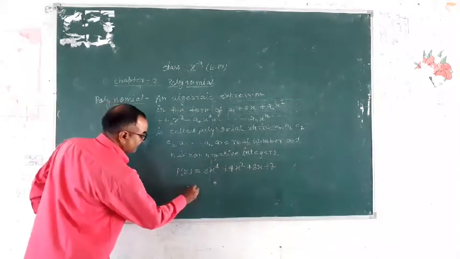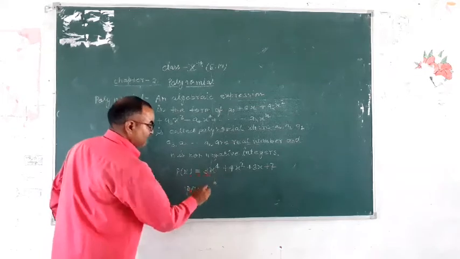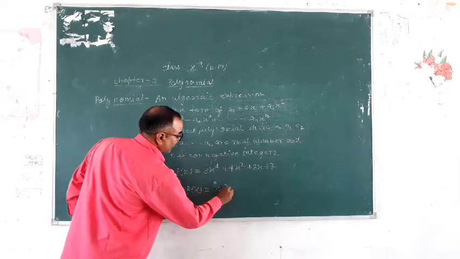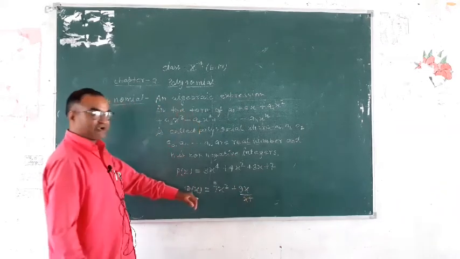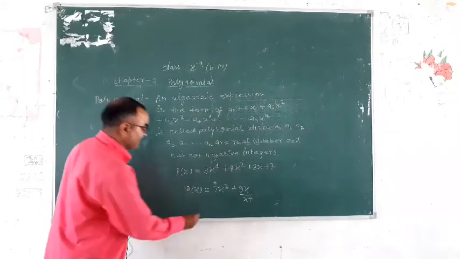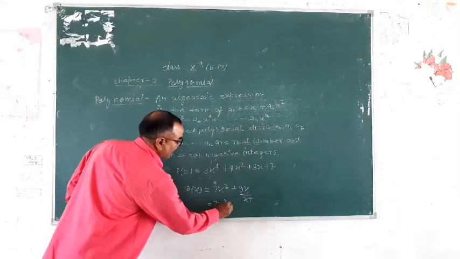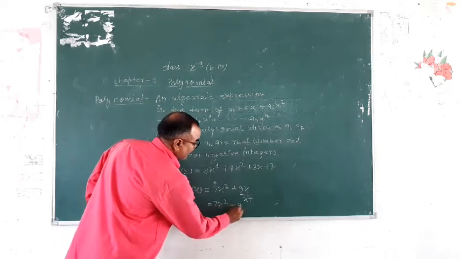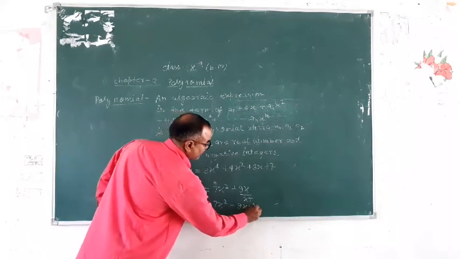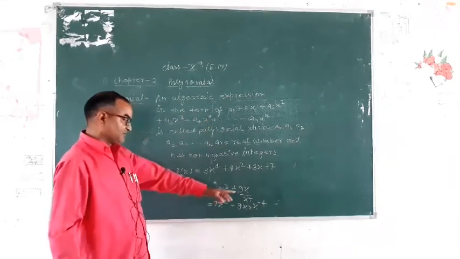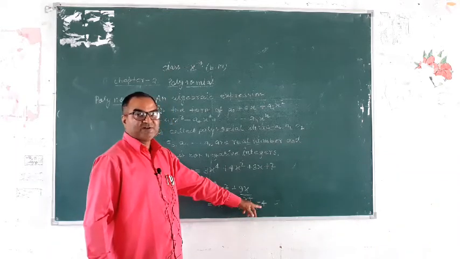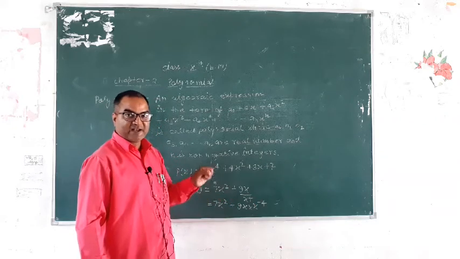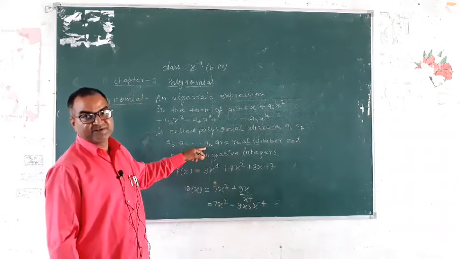Suppose p(x) is equal to 7x square plus 9x upon x to the power 4. It is not a polynomial, because this is 7x square plus 9x multiplied by x to the power minus 4. The power is minus 4, so it is not a polynomial. In a polynomial, power is always positive.